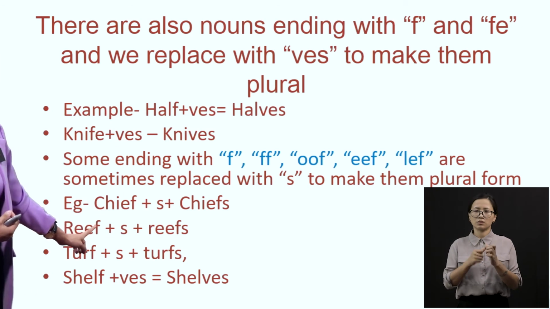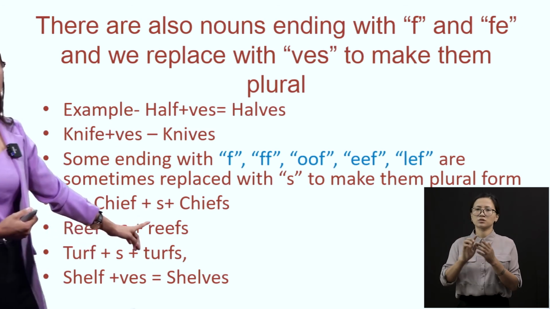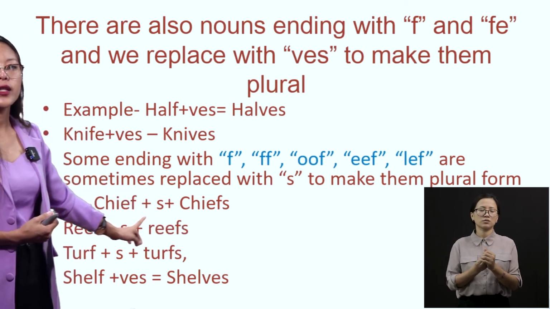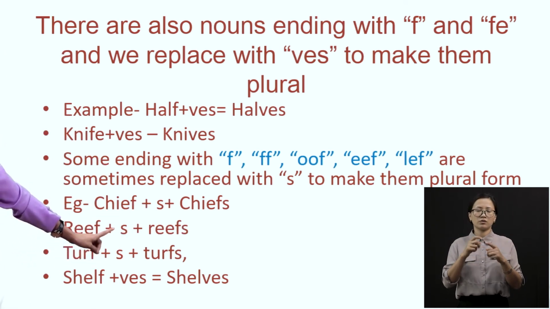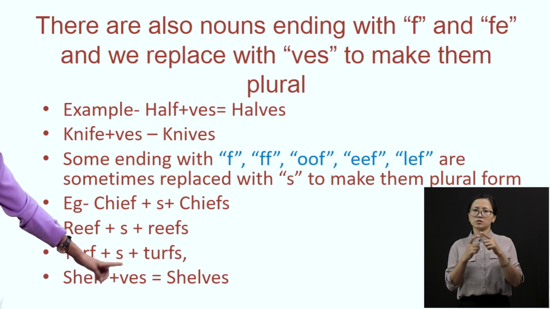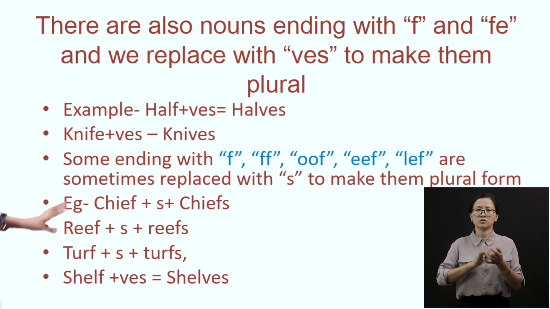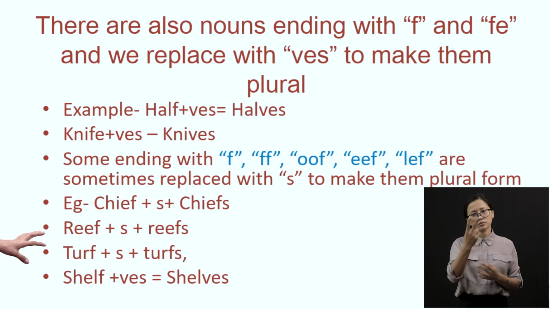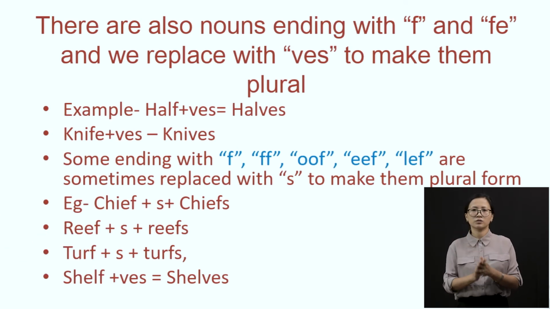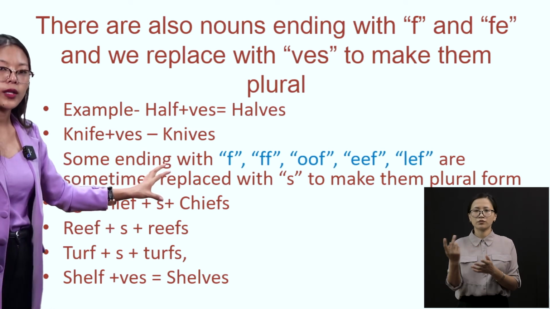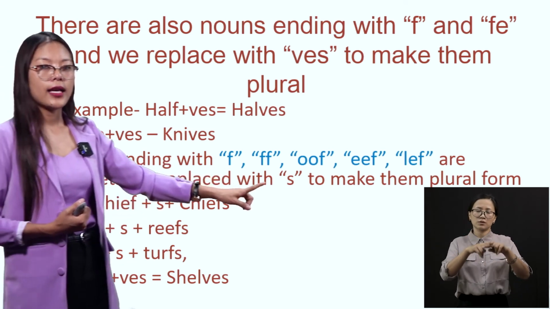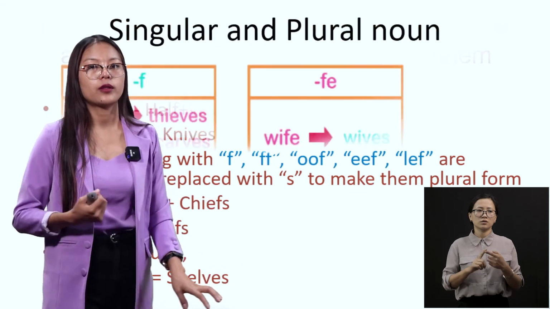Just like chef, I will add S, chefs. Reef, reefs, turf, turfs, shelf, shelves. You can pause this video here and read properly, okay? You can read and refer, and find words ending with F and add S to make them plural, okay?